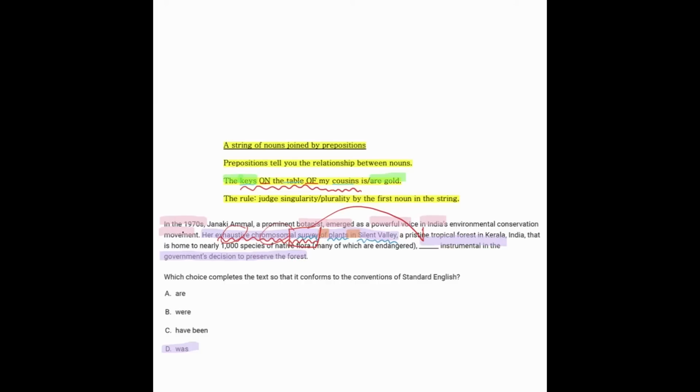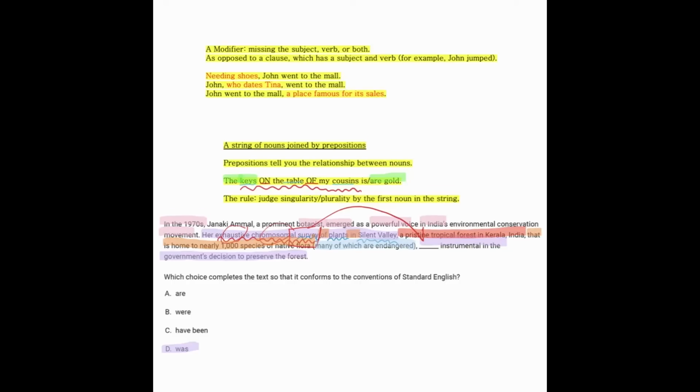Let's go ahead and read it literally. In the 1970s, Janaki Ammal, a prominent botanist, emerged as a powerful voice in India's environmental conservation movement. Her exhaustive chromosomal study of plants in Silent Valley, a pristine tropical forest in Kerala, India, that is home to nearly 1,000 species of native flora, many of which are endangered, was instrumental in the government's decision to preserve the forest. So one more thing on this question, this right here